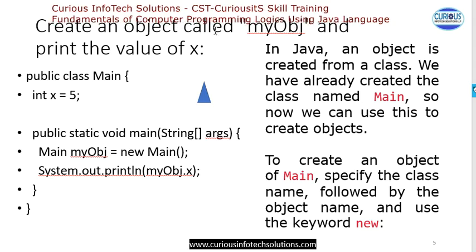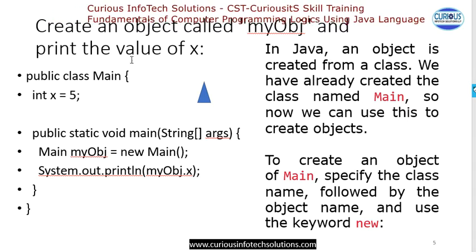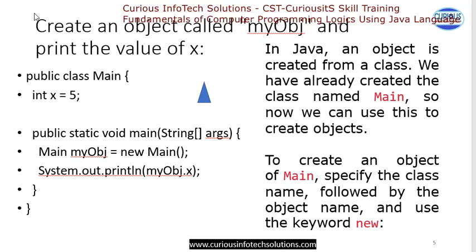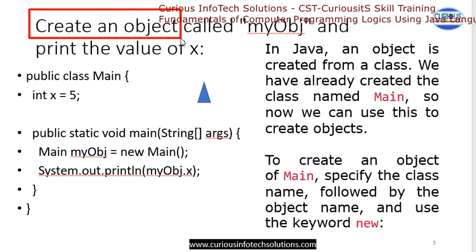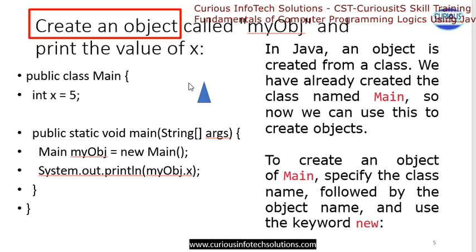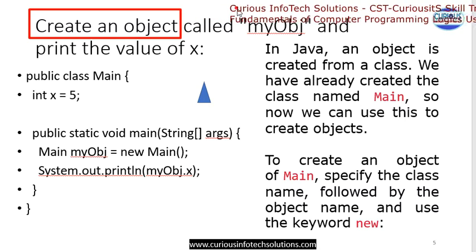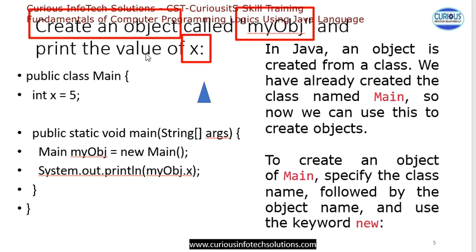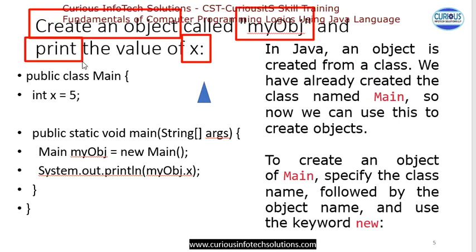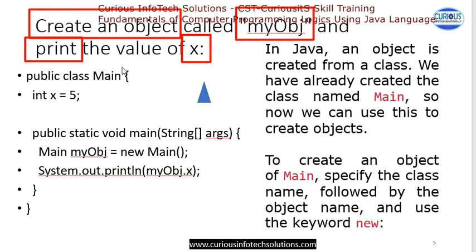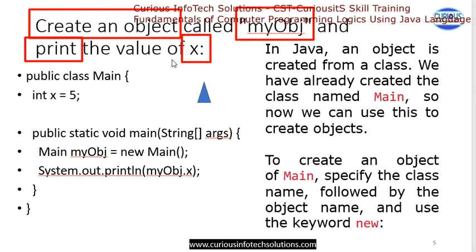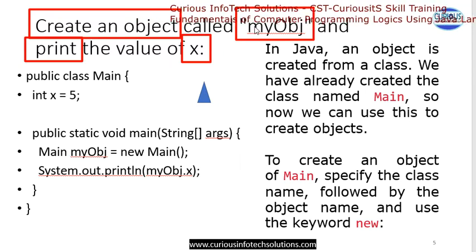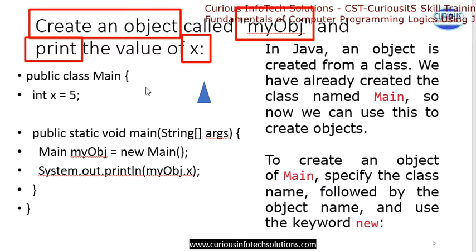Now in the next slide we will see the creation of an object and print the value of this x. So here first we have to see how to create an object, which is called my object. This is the name of my object, that is my object. This my object will get the value x and that will be printed on the screen. Okay, three things need to be done. First put 5 in x, then print it, and we have to work through my object.